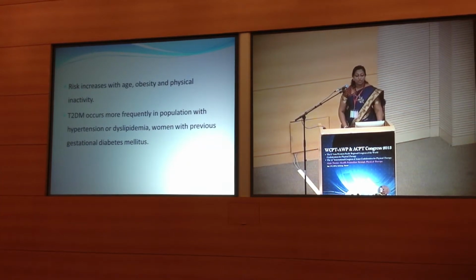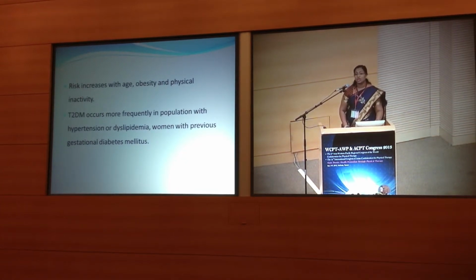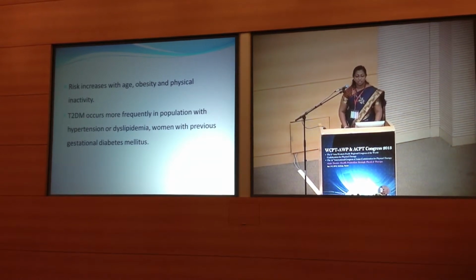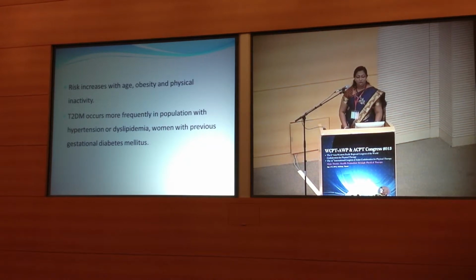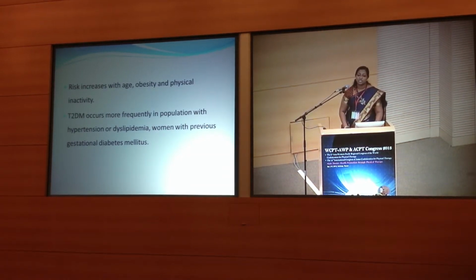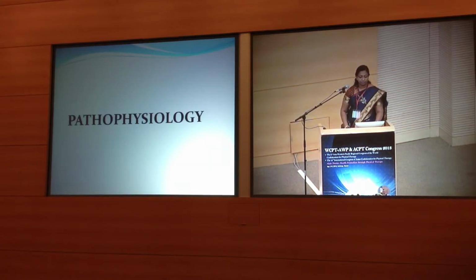And as all of you know, risk increases with age, obesity, and physical inactivity. Type 2 diabetes mellitus is more frequently seen in populations with hypertension or dyslipidemia, or women with a previous history of gestational diabetes mellitus.